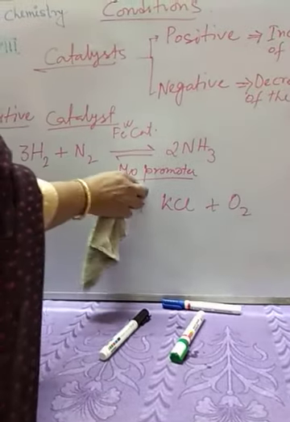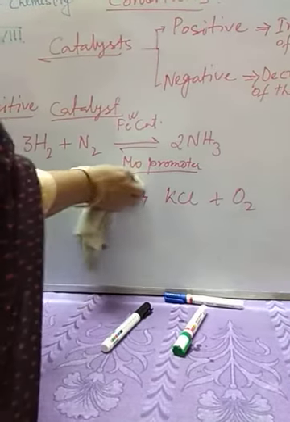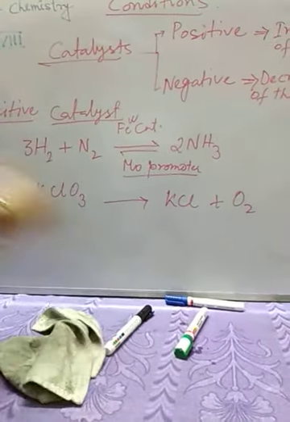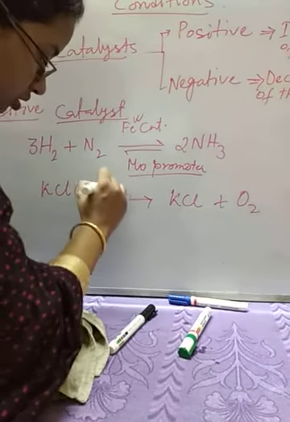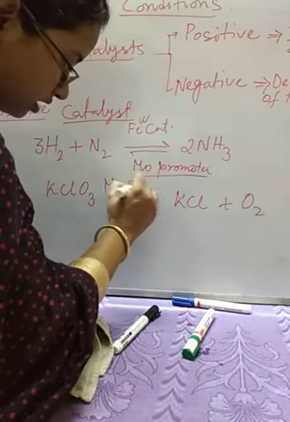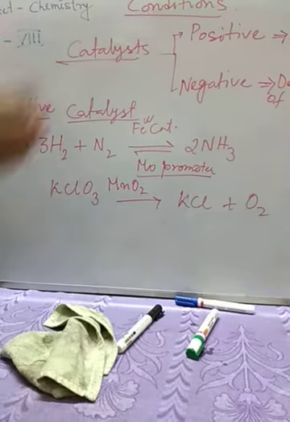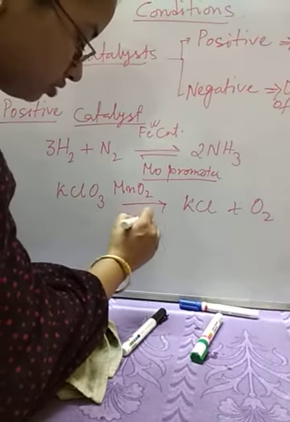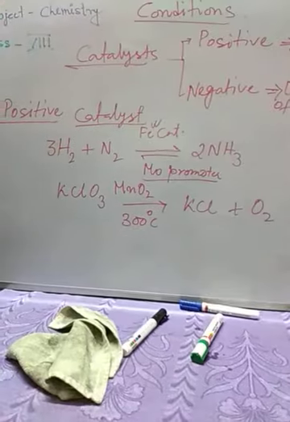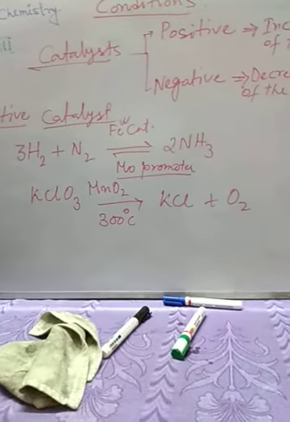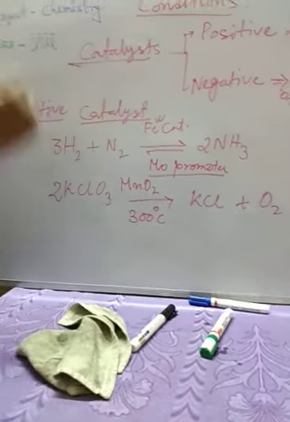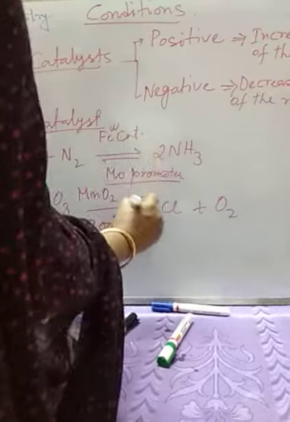Instead, if we use a catalyst, say manganese dioxide, MnO2, then near about 200 to 300 degrees centigrade temperature only we can get the required result. So 2 KClO3 gives 2 KCl plus 3 O2.